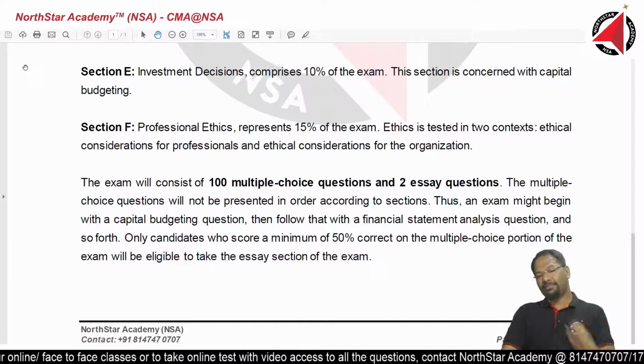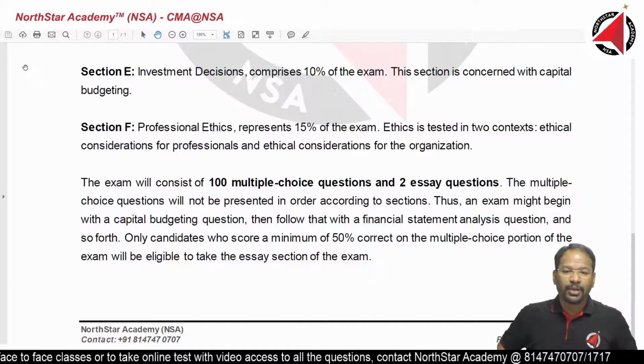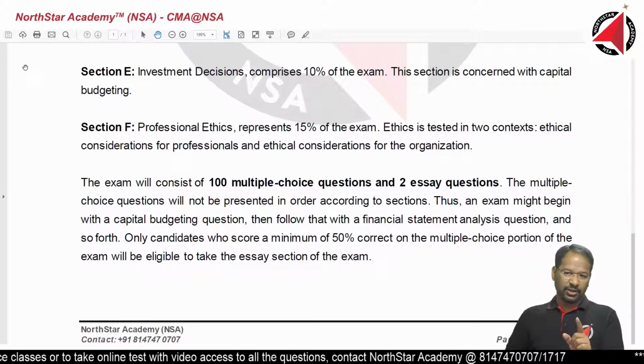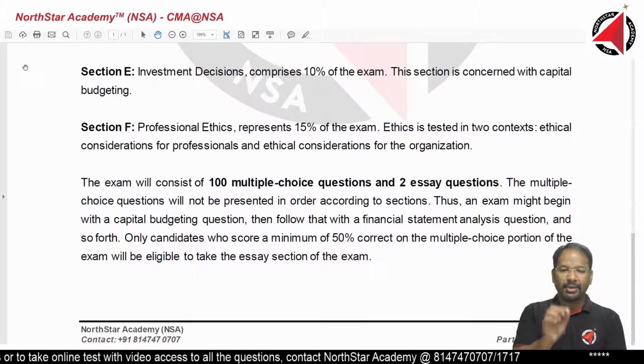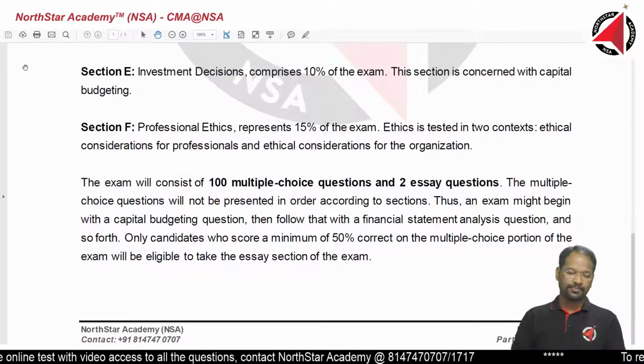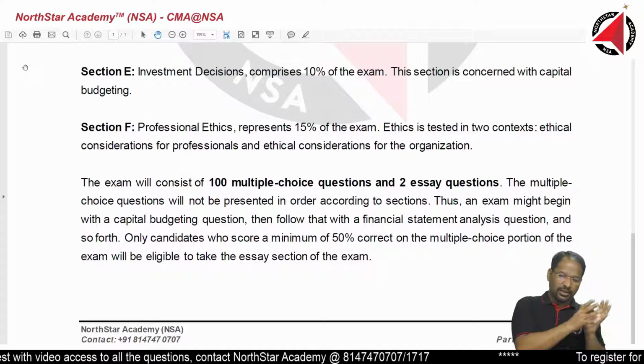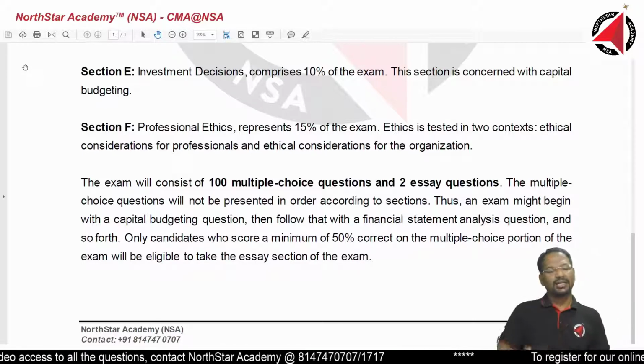Now, why is it important to know how many subparts? Because for writing one essay question, you get a minimum and a maximum of 1 hour. If you have finished the previous part in less than 3 hours, then that additional time you will get.